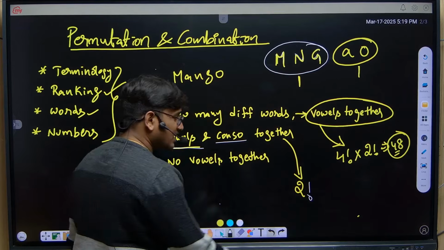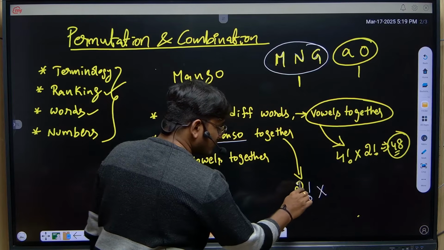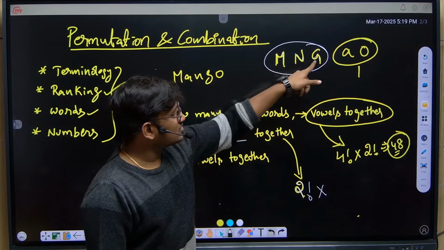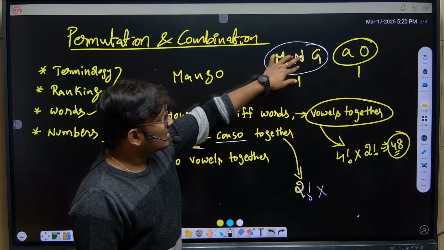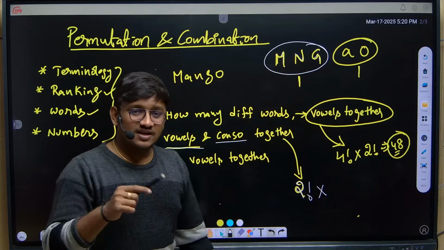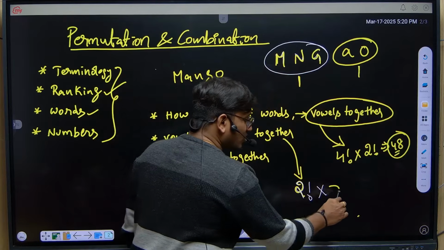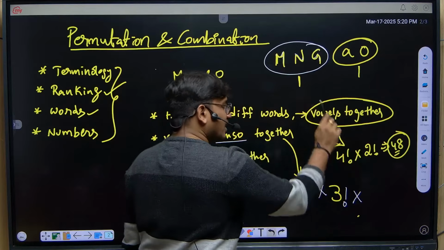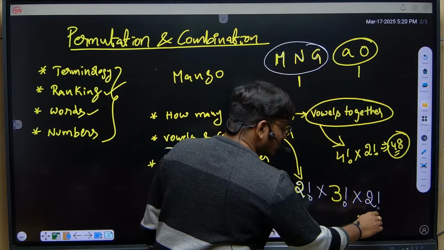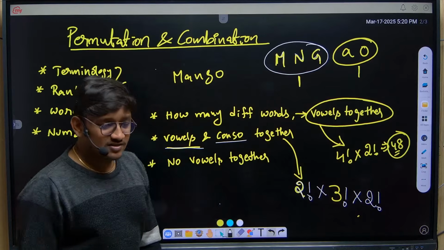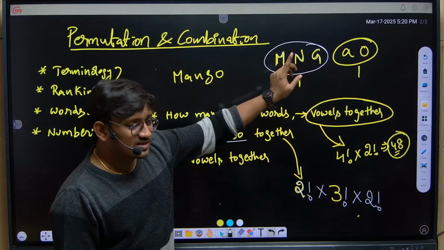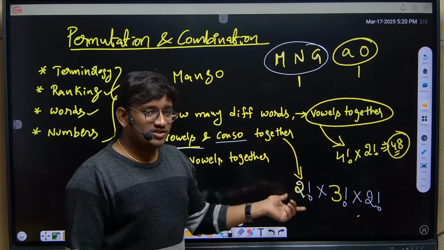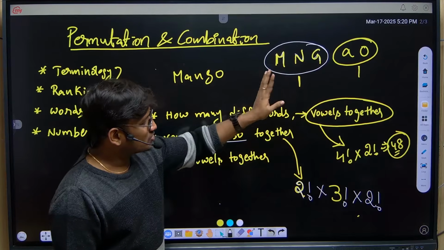Now internally, consonants can be shuffled in 3 factorial ways, and 2 vowels can be shuffled in 2 factorial ways. So the only point here is to consider all vowels as a single letter and all consonants as a single letter.